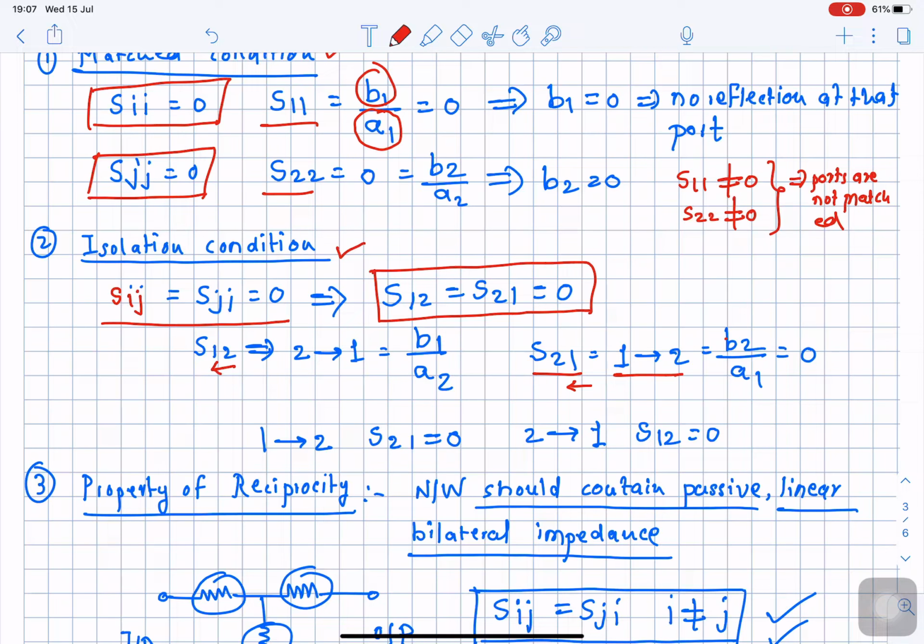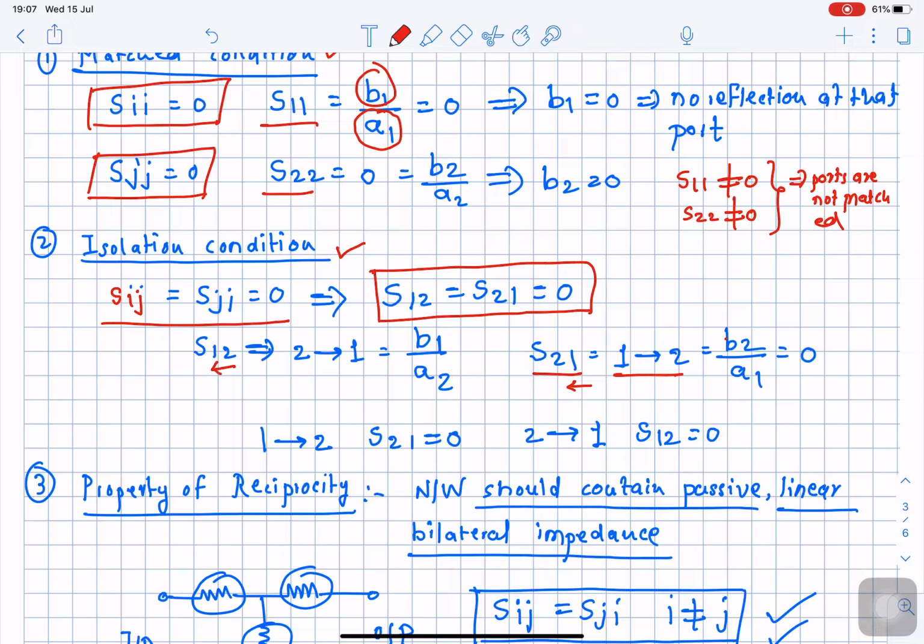So when you measure the scattering parameters for the given network, you need to measure S12 and S21 for that two port network. And if you find that these two parameters are 0, then it indicates that these two ports are isolated from each other.